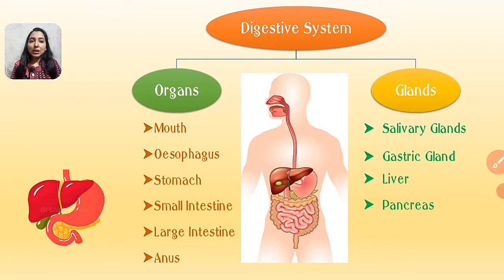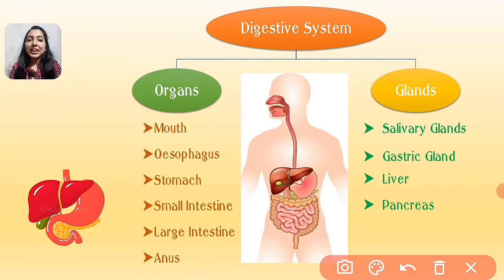Organs are the mouth, esophagus, stomach, small intestine, large intestine and anus. And glands are salivary glands, gastric glands, liver and pancreas. Here you can see this opening is known as the mouth. Salivary glands are located in this portion.